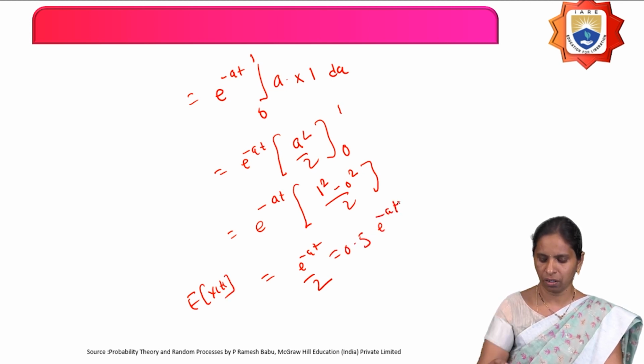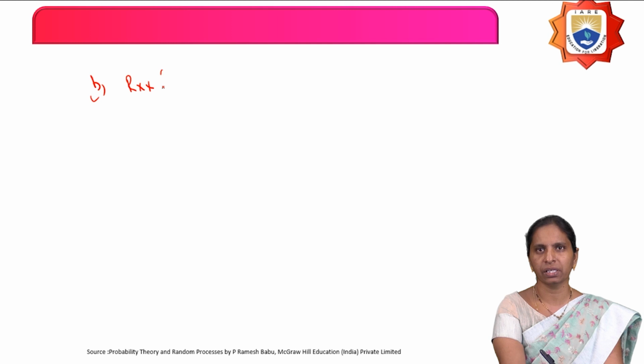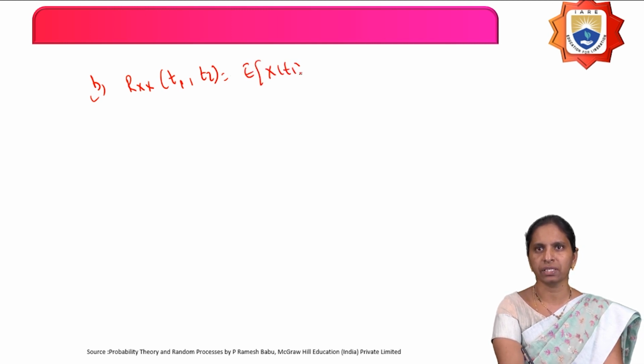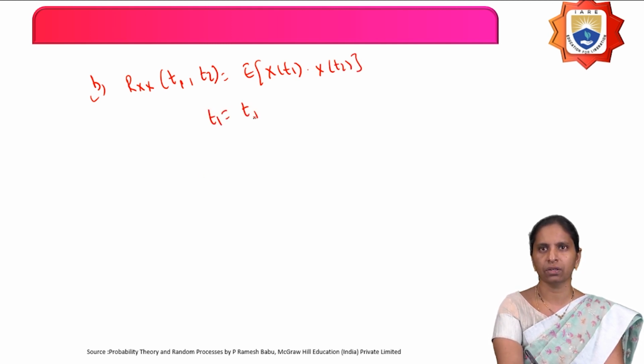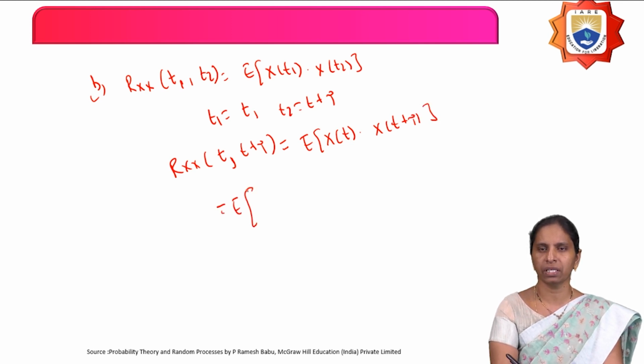Next, you have to calculate the autocorrelation function of the given random process. What is the autocorrelation function of a random process x of t? Rx of t1 comma t2 is equal to the expectation of x of t1 into x of t2. Let us say t1 is equal to t and t2 is equal to t plus tau. Then Rx of t comma t plus tau is equal to the expectation of x of t into x of t plus tau.